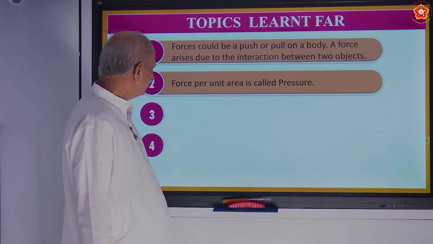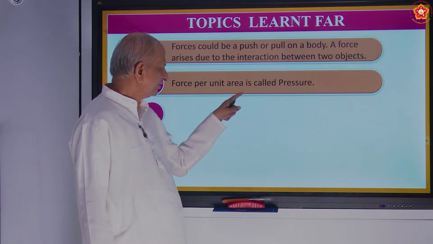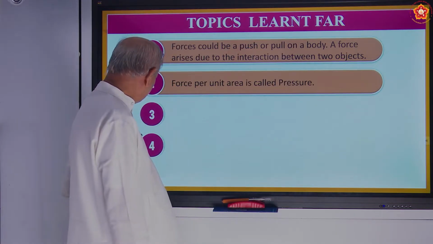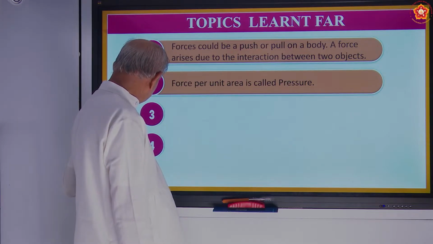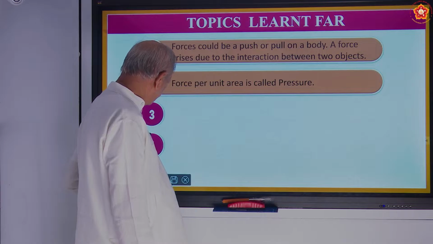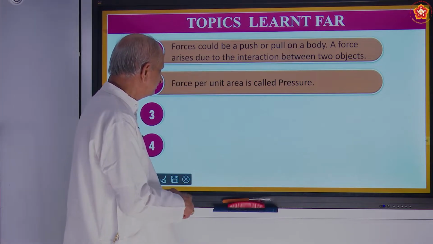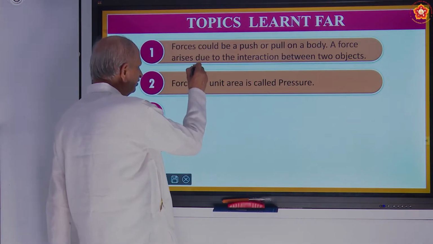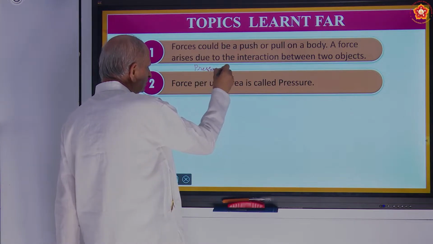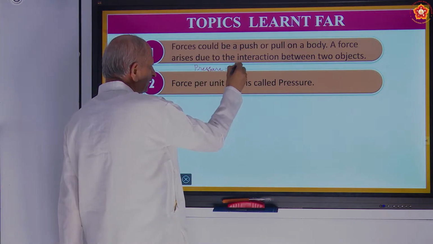Also we have seen force per unit area is called pressure. Pressure also is a very important aspect related to force. And how do you write the formula for pressure? Pressure P is equal to force per unit area.